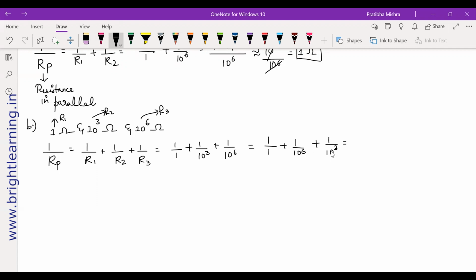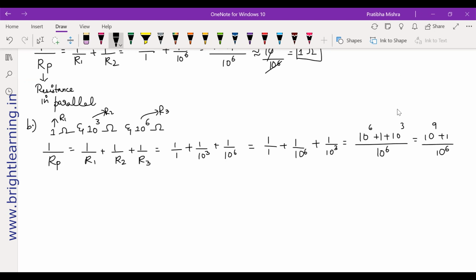How to take it up. If it's looking like 106, I would rewrite it: it's 10 to the power 6. What's the LCM? It's 10 to the power 6. So how do you do it? It will be 10 to the power 6 plus 1 plus 10 to the power 3. This will be 10 to the power 9, 6 plus 3, plus 1, divided by 10 to the power 6.